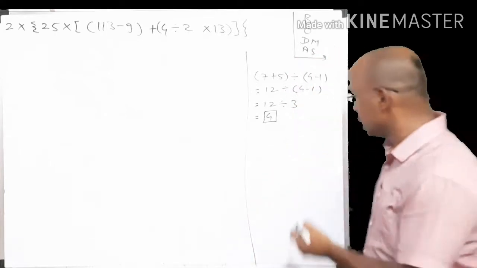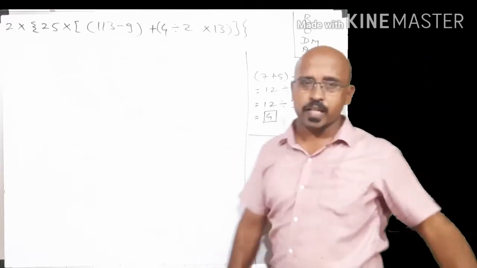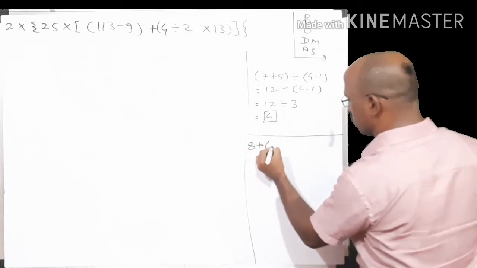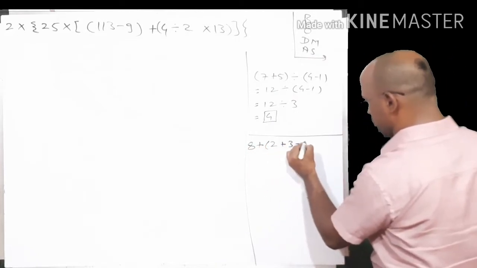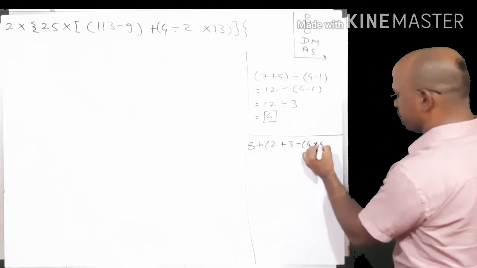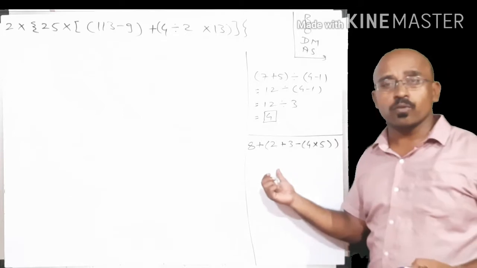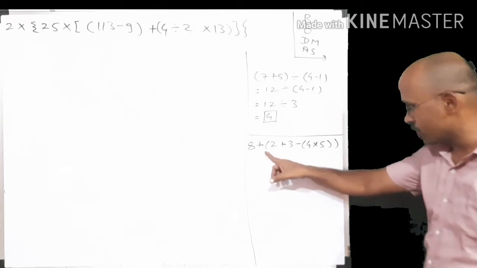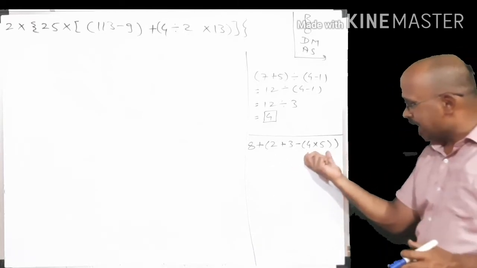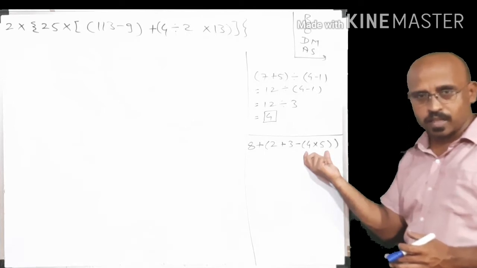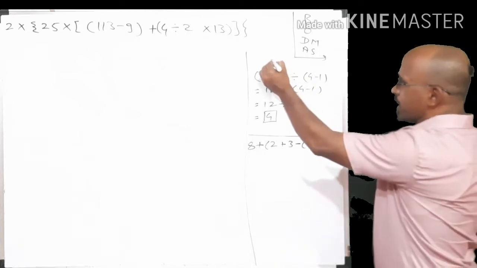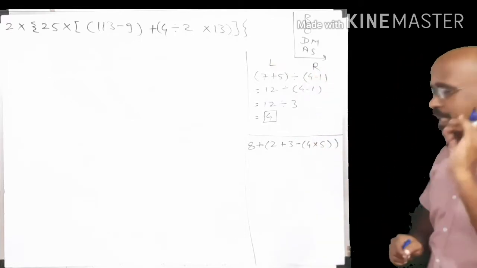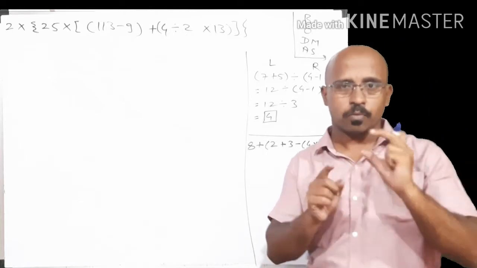But what if there is nesting of bracket? Nesting of bracket means bracket within bracket. Suppose the example is 8 plus into the bracket 2 plus 3 minus 4 into 5. What do we have to do if there is nesting of bracket? See, here is an outside bracket, and in that bracket there is another bracket, right? So it's not simply the case of one bracket on the left and one bracket on the right. Brackets are inside the bracket. Then what to do? In this case the inner bracket is having topmost priority, right?